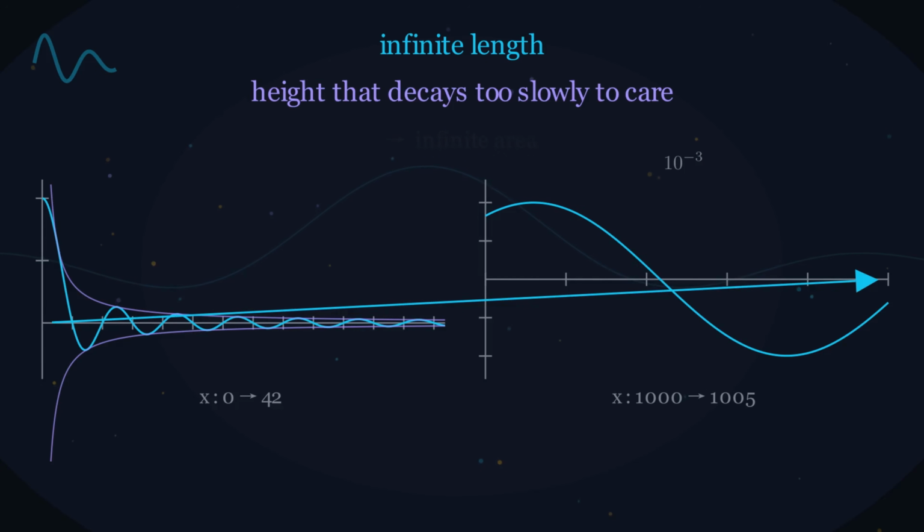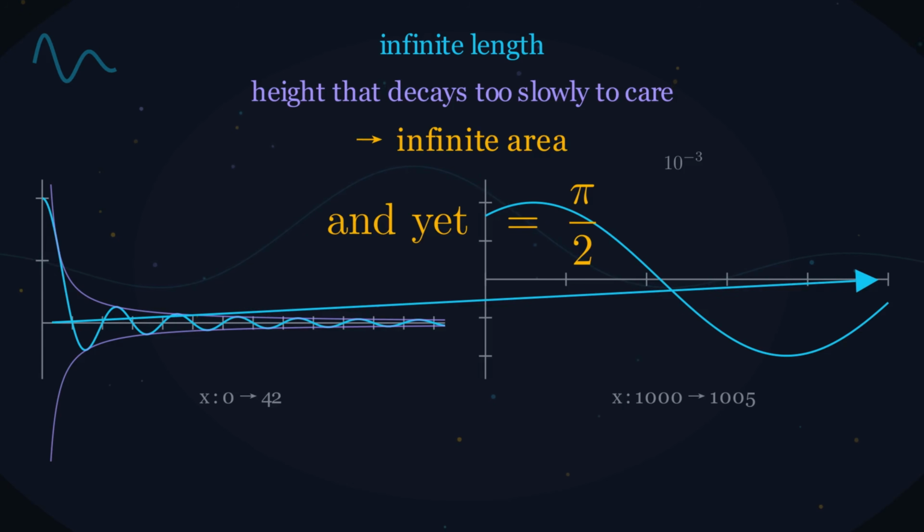It's shrinking, but it is still there forever, and the axis it's spread over is infinitely long. Infinite length. Height that decays too slowly to care. That should be infinite area. Hold on to that. You're going to be right, and the integral is still going to be pi over 2.